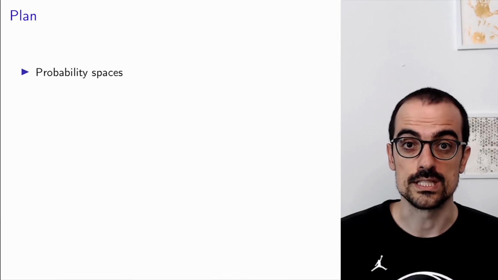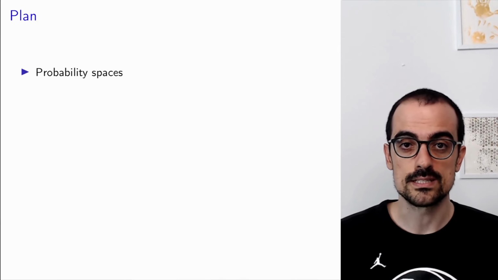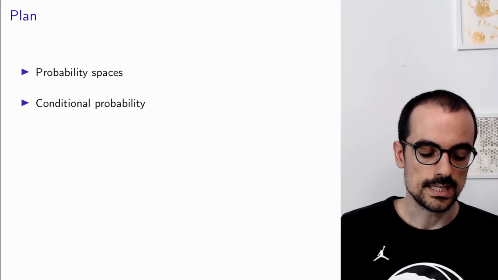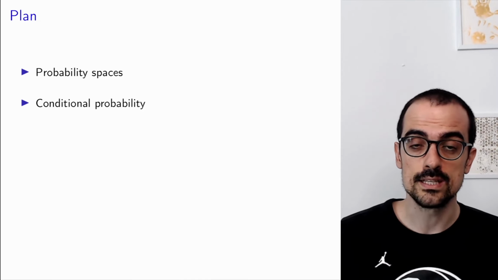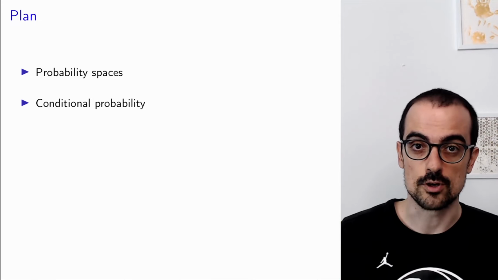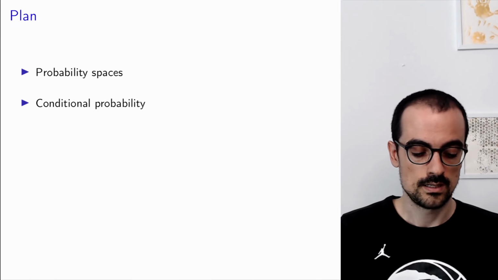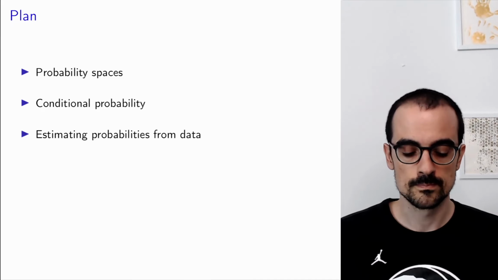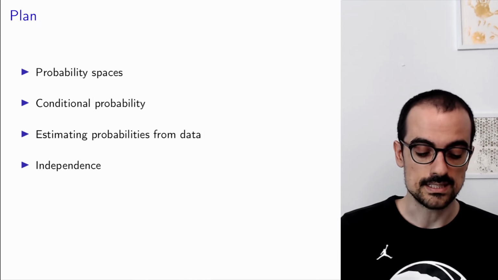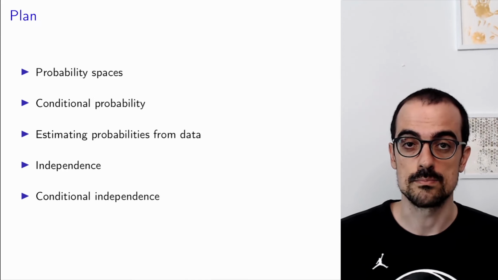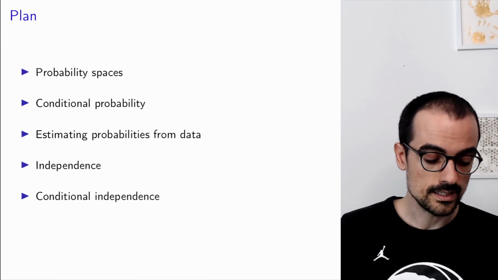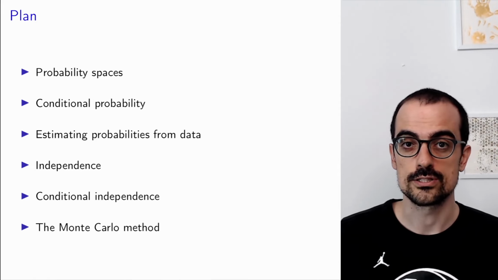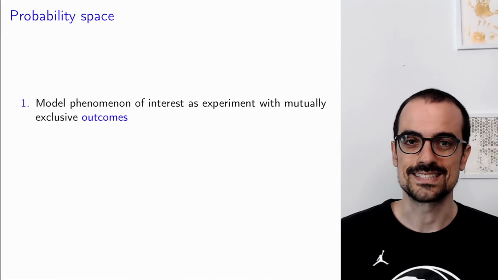All right, so what is the plan for this video? First, we will describe probability spaces, which provide a mathematical framework to talk about probability and to define probability. Then we will cover conditional probability, which allows us to incorporate additional information to update probabilities. After that, we will explain how to estimate probabilities from data, which is of course extremely important in practice. And then we will cover independence and conditional independence, which are very important concepts in probabilistic modeling. Finally, we will talk about the Monte Carlo method, which enables us to compute probabilities using computer simulations. All right, so let's get to it.